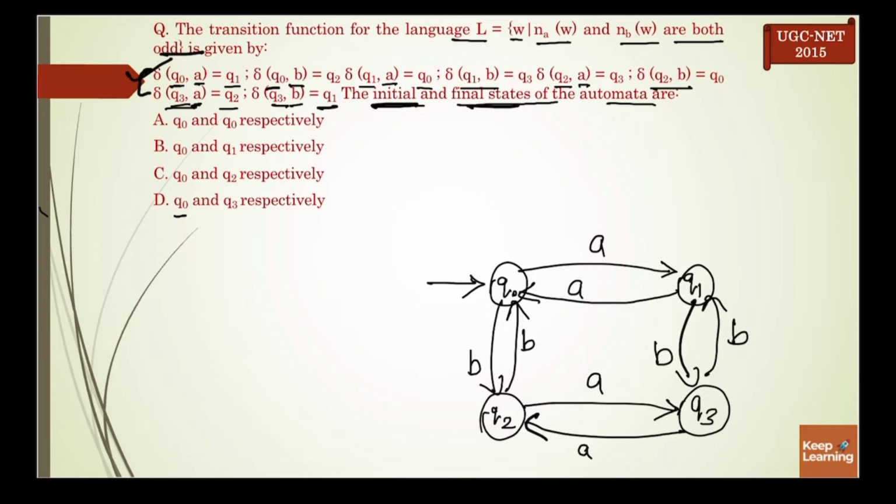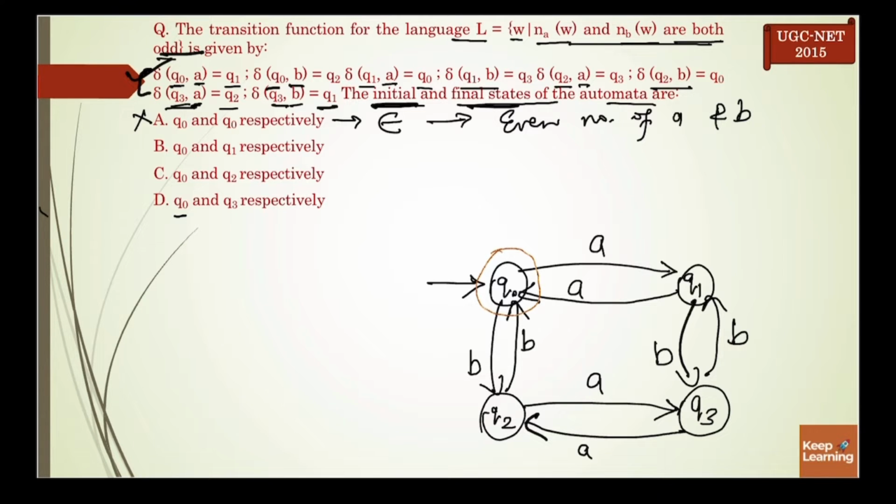It means there is no need to think about it. Q0 is our initial state. Now to identify which one is your final state, we will check all the options one by one. Suppose Q0 is my final state. In that case, it can accept epsilon, because when the initial state is your final state, it can accept epsilon, and epsilon means even number of A and B, but our condition is they both should be odd. So that's why A can't be the correct answer.